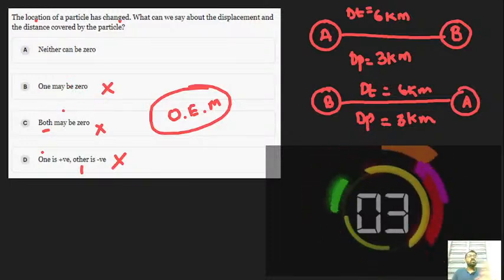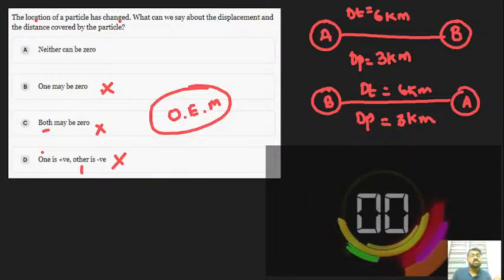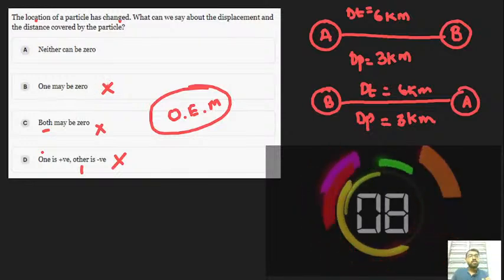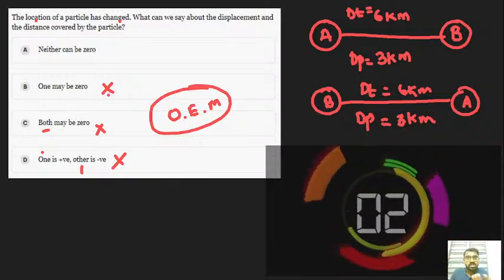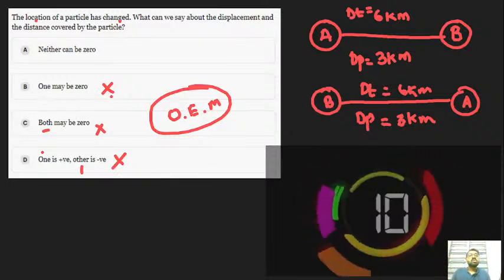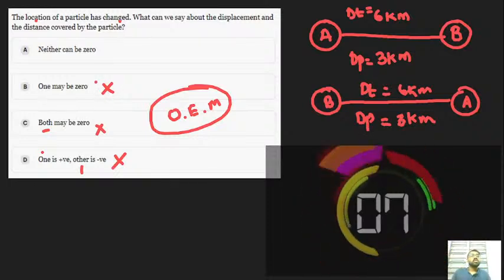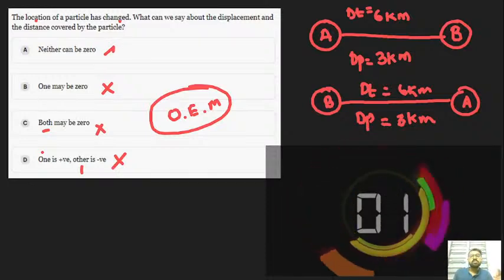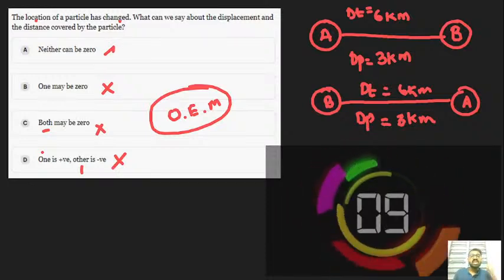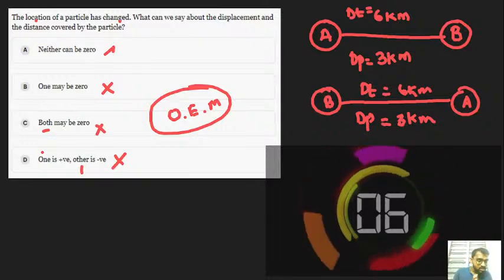So this is also not the answer. Let's move to the first option. Neither can be zero. So we can consider this. Neither can be zero means displacement not equal to zero, distance not equal to zero. So we consider this option A. So this must be the clear-cut answer to this question.